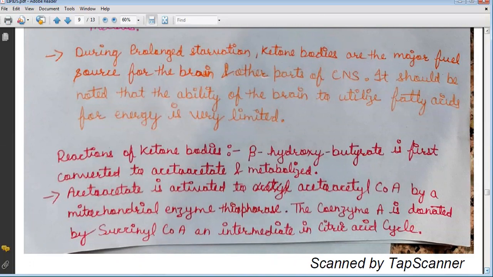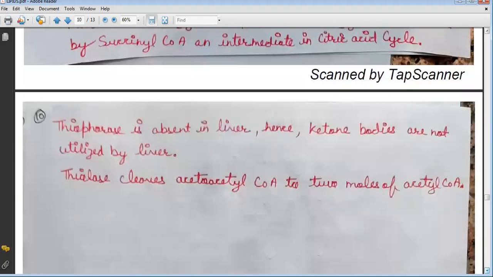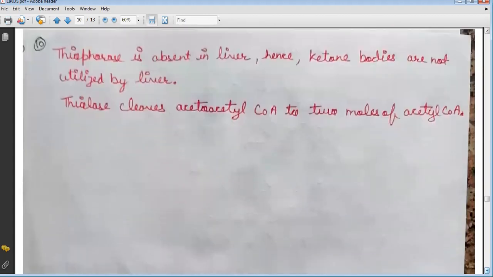Reactions of ketone bodies. Beta hydroxybutyrate is first converted to acetoacetate and metabolized. Acetoacetate is activated to acetoacetyl CoA by a mitochondrial enzyme, thiophorase. The CoA is donated by succinyl CoA, an intermediate in the citric acid cycle. Thiophorase is absent in the liver, hence ketone bodies are not utilized by the liver. Thiolase cleaves acetoacetyl CoA to form two molecules of acetyl CoA.